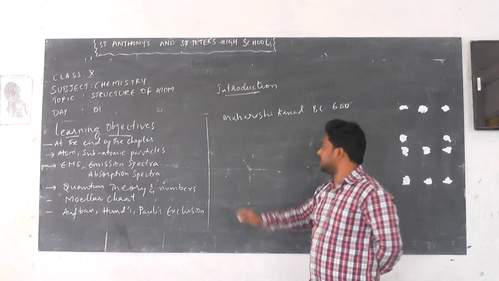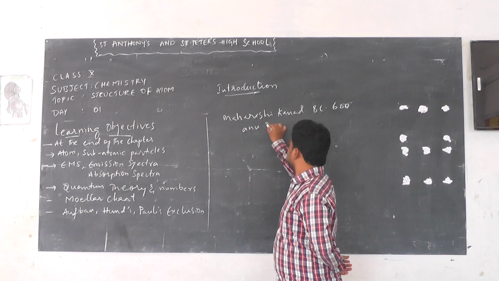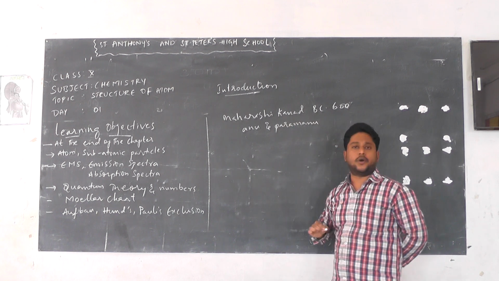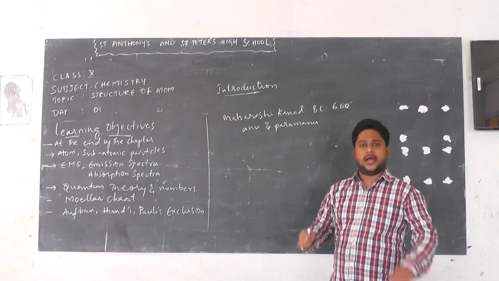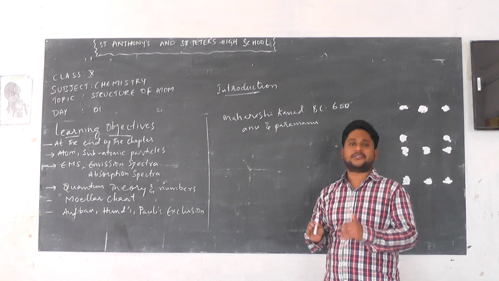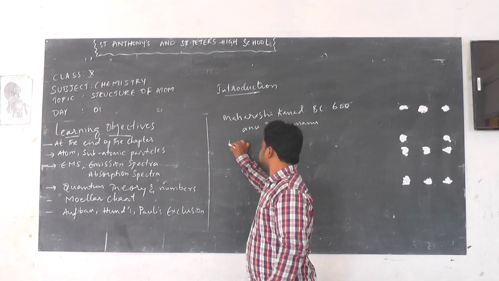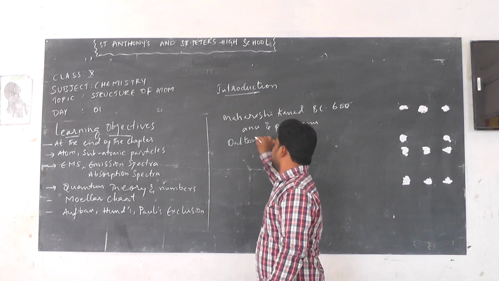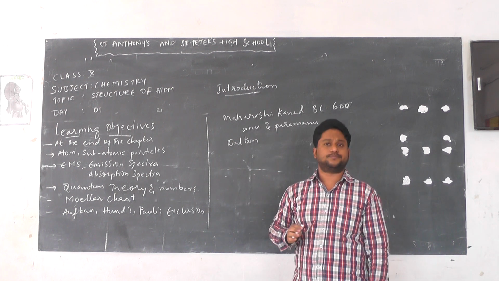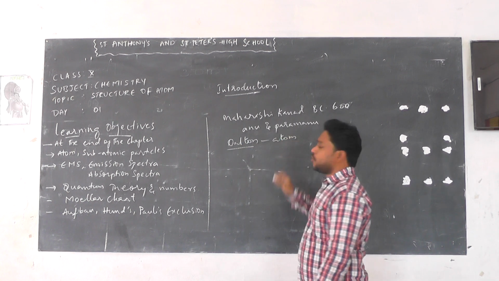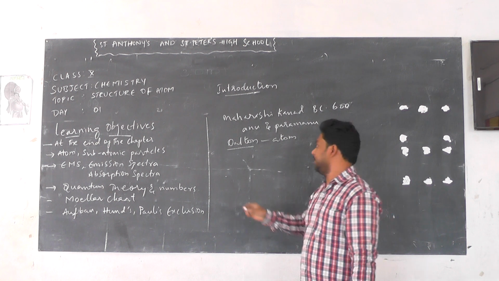He called it Anu and Paramanu. After many years, a scientist called Dalton explained the atom, which is called Dalton's atomic theory.